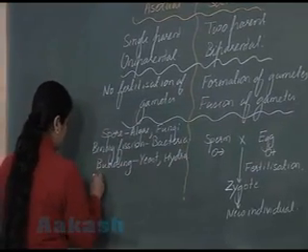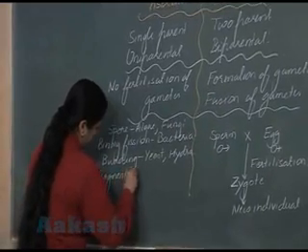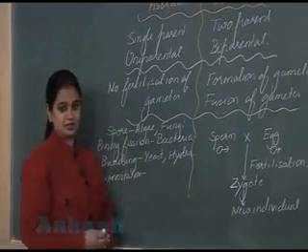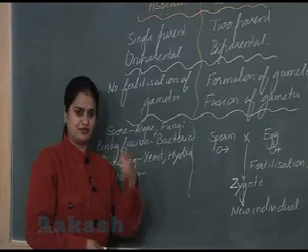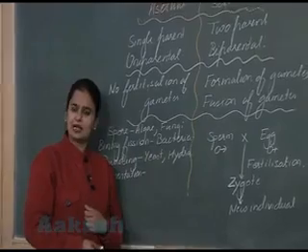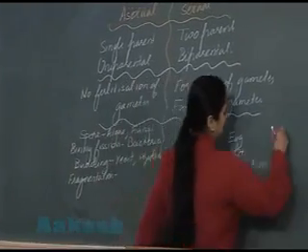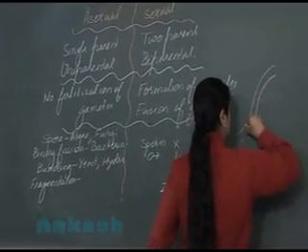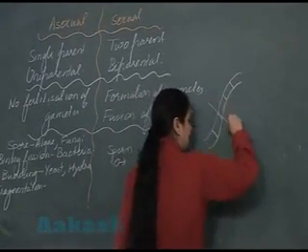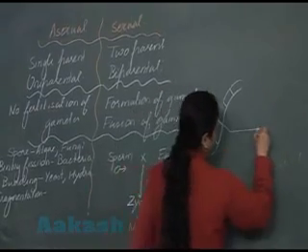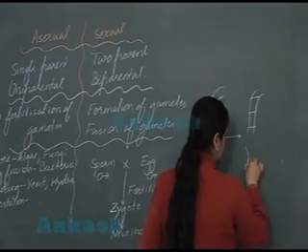Then fragmentation. It is seen in filamentous algae, fungi, as well as other groups. What happens in the fragmentation? Let's say this is a filament. This filament will break. After the breakage, there is formation of two fragments.